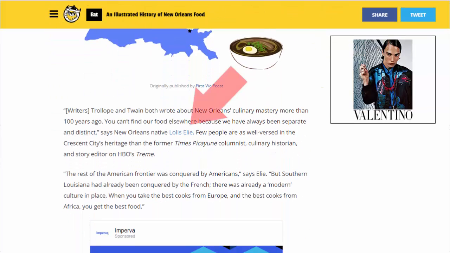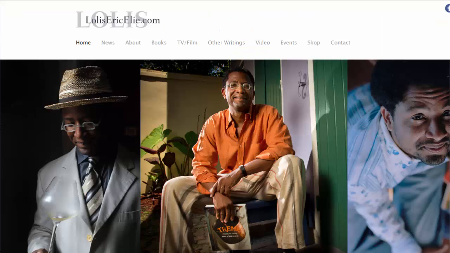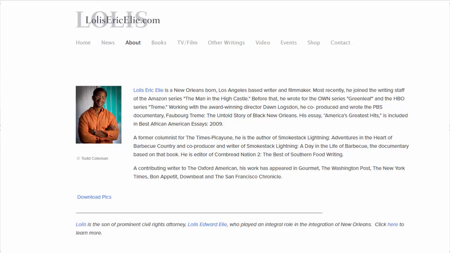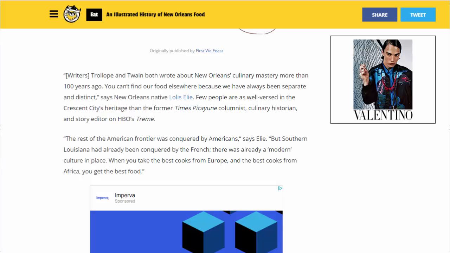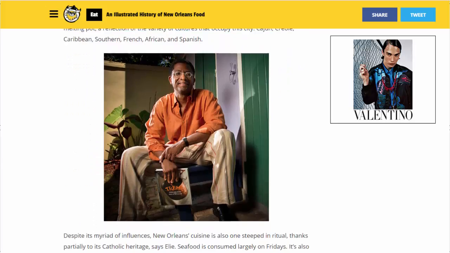In this first paragraph, we come across a hyperlink citing a quote from a New Orleans native. If I click on that link to verify the quote, I'm brought to Lolis Eric Elie's website. If I go to the About section of his site, I can see a bio that outlines his accomplishments as a filmmaker, his past work history, and that he has published in a few major outlets. These are credentials I can trust. I would be inclined to look at his website for some reliable information about New Orleans food history. But let's return to our original source and see what else there is to evaluate.